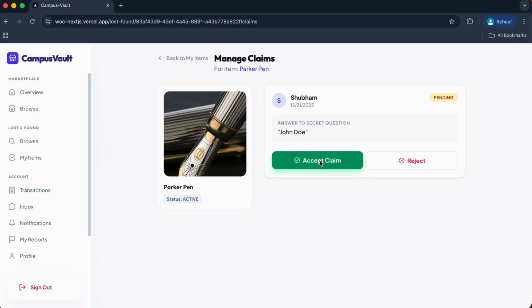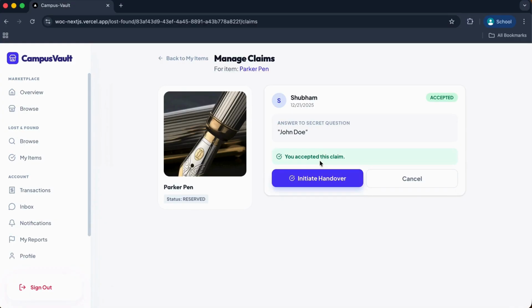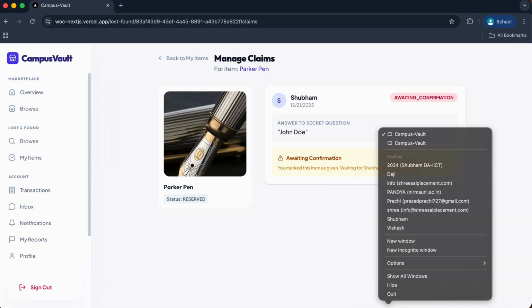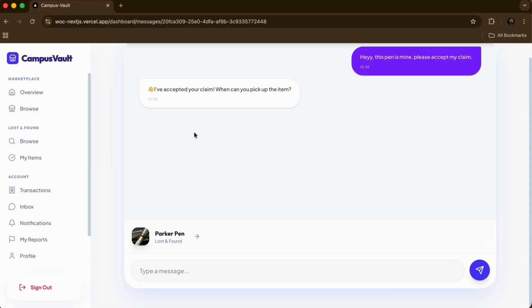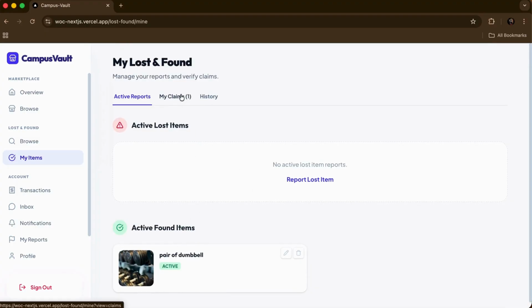Now since the claim is accepted, the person who found the item and the owner whose item was lost can meet in person, and the person who found the item can give the item back to the owner. After that is done, I can initiate the handover. That is, the person who had found the item at first will initiate the handover. The owner will then confirm. It says action required: finder initiated handover.